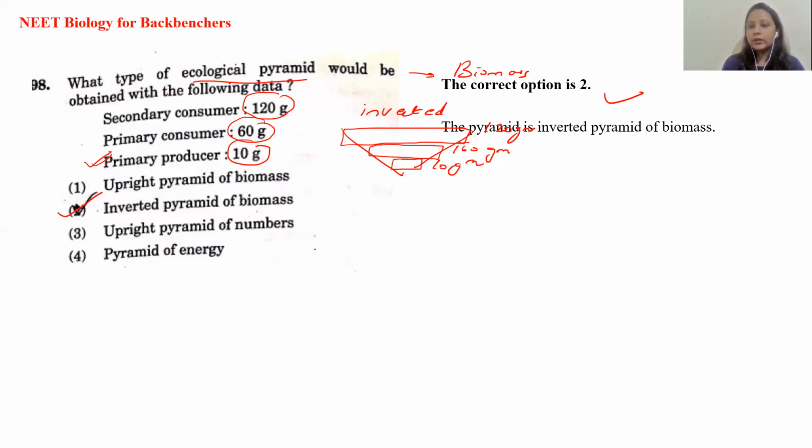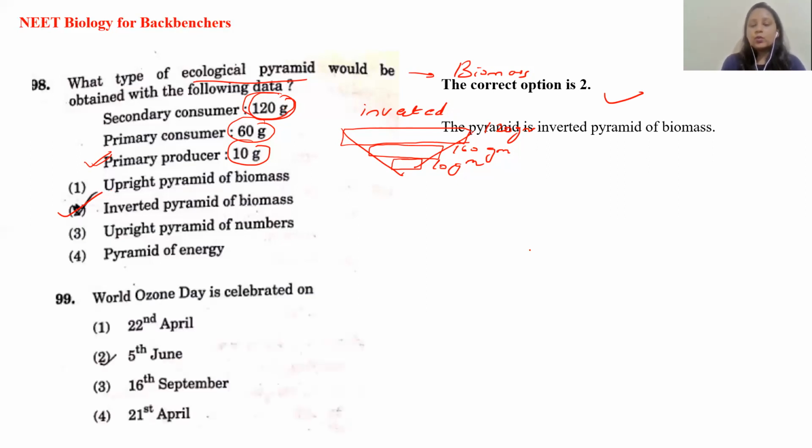So this is a way how you can find out which type of pyramid is going to form. Just first understand the given values, whether it is given for the number, whether it is given for the energy, whether it is given for the biomass, and you can draw this way and find the correct answer. I hope this question is clear to you.